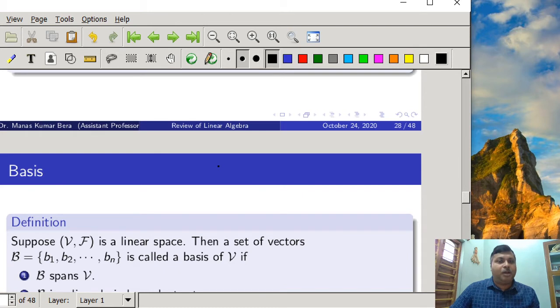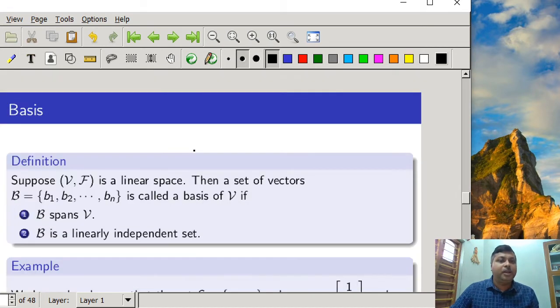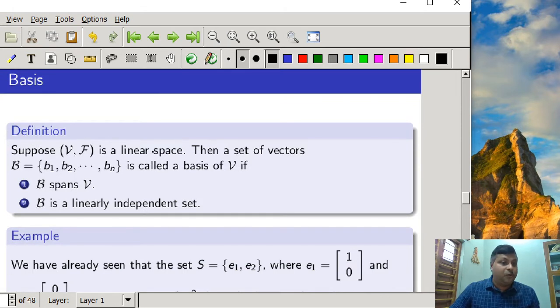Now, after giving the definitions of linear combination, spanning set and linear dependency, we are ready to give the definition of a basis vector. To whom will we call a basis vector? Suppose V is a vector space over the field F, a linear space. Then a set of vectors B, that is b1, b2, bn, is called a basis of the vector space V if